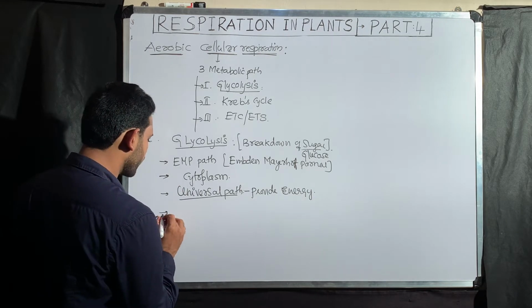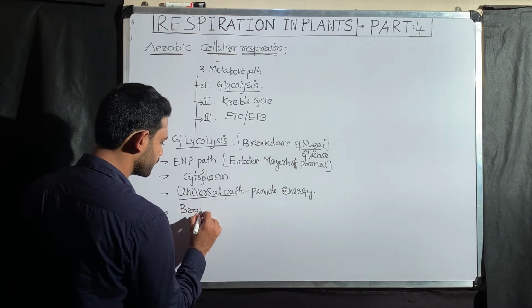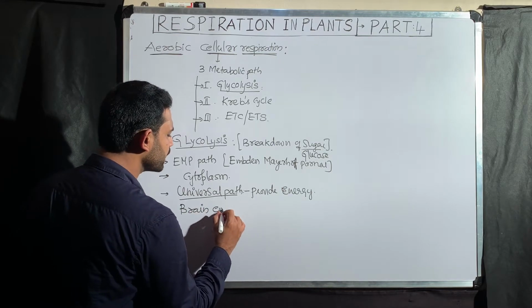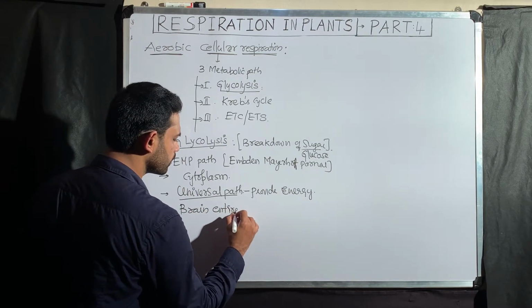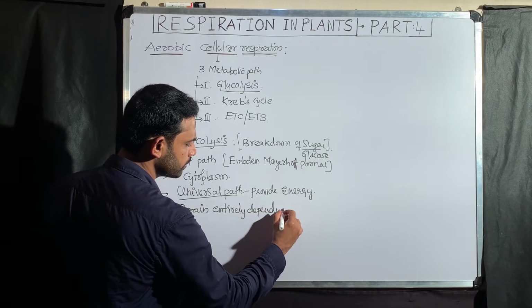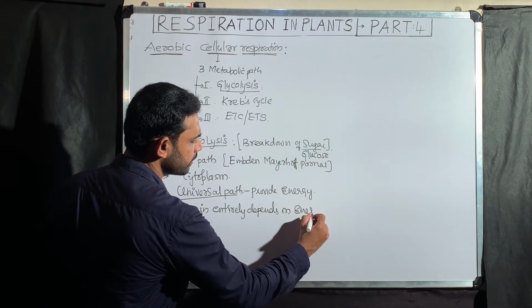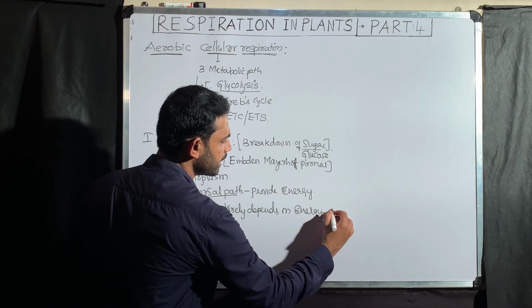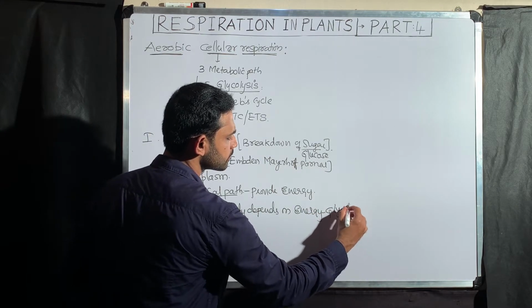The next point, brain. The brain entirely depends on energy from glycolysis.